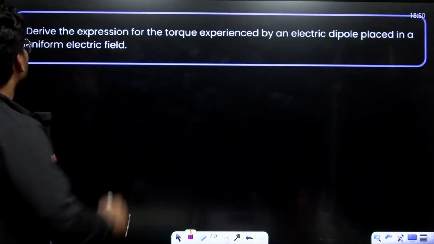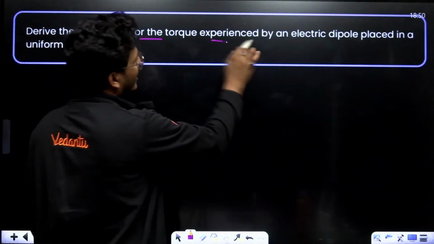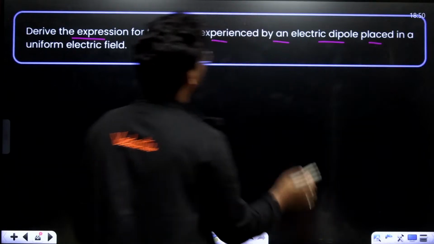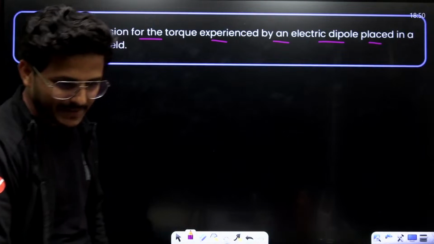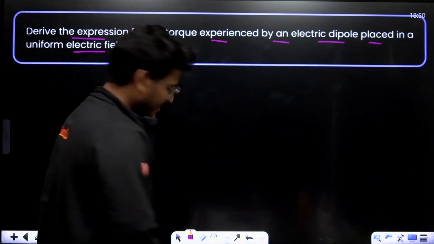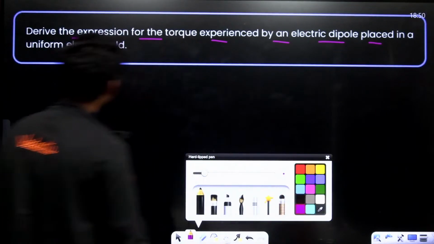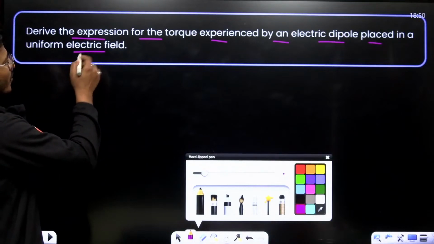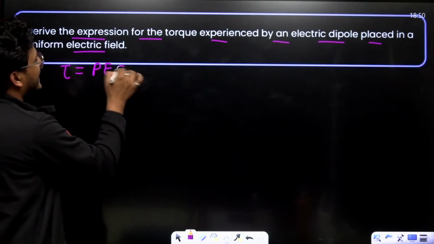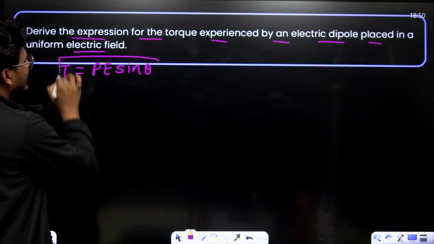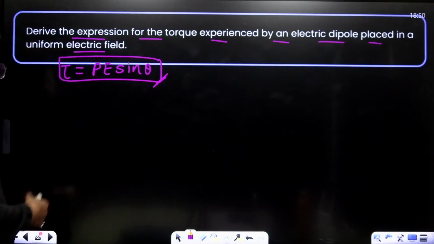3-marker question. Derive the expression for the torque experienced by an electric dipole placed in a uniform electric field. See, the value of this is tau equals P E sine theta, right?